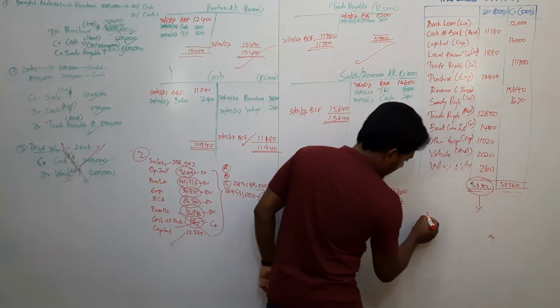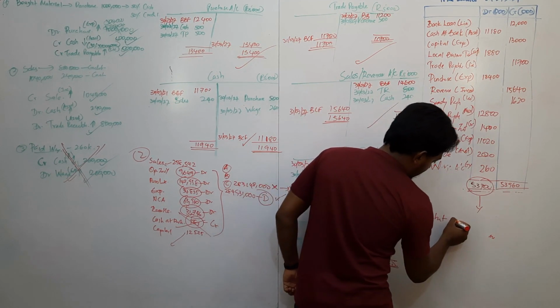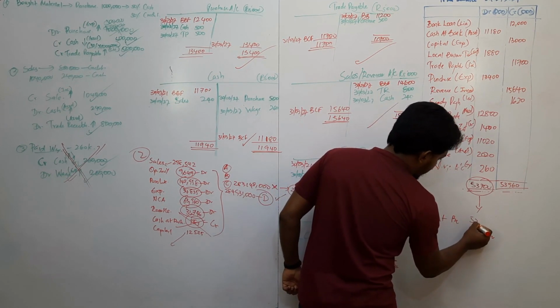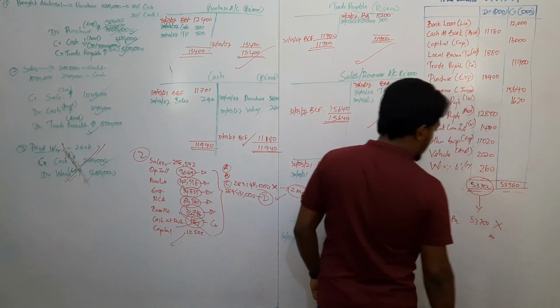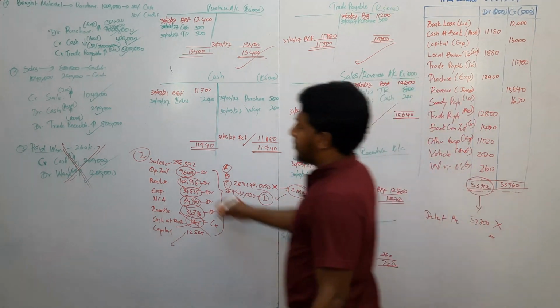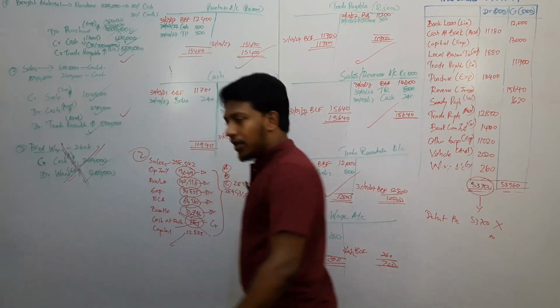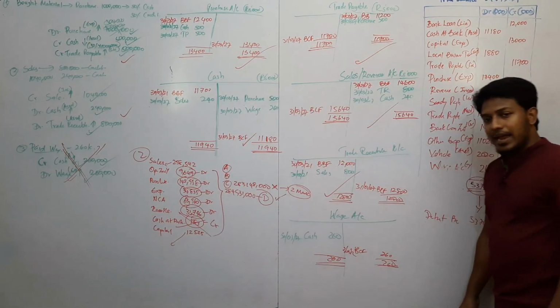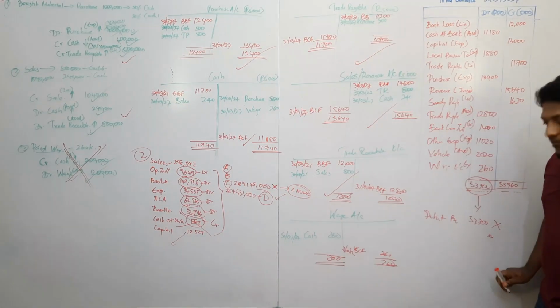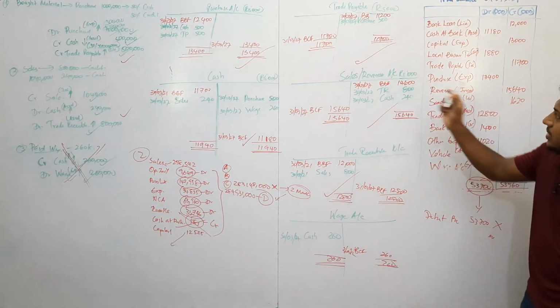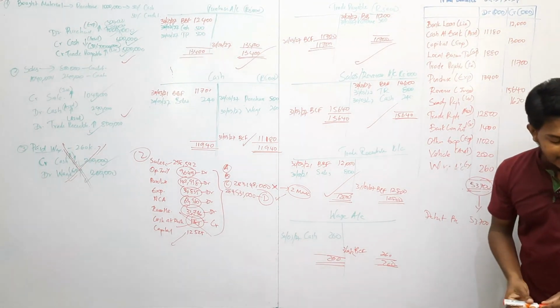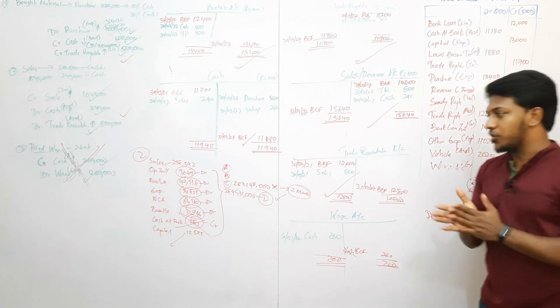Then you give the answer. Essay again, debit balance total is 53,700. So this is wrong. But for the steps, these are correct. So in essay questions you will lose at least half or 1 mark for your answer, but for the working and steps you will earn marks. That is why the essay question is better than the MCQ.